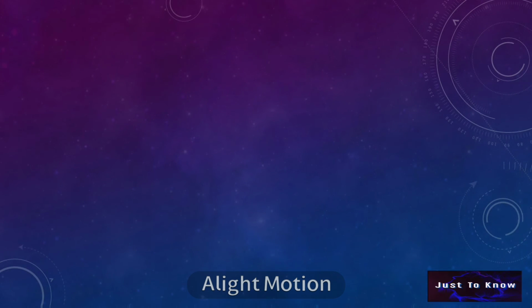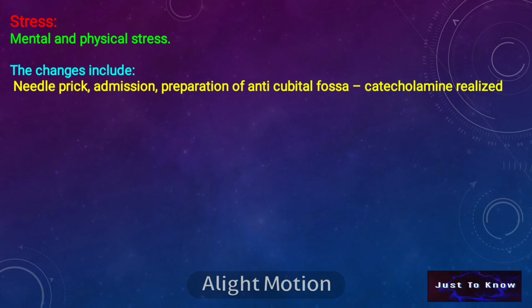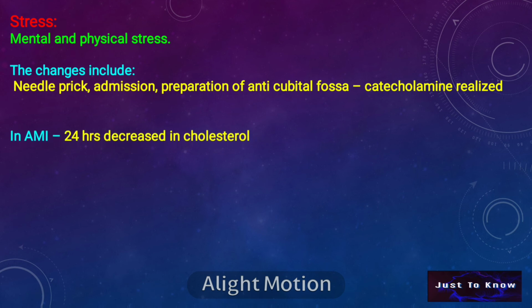The next physiological variation is due to stress. It may be either mental or physical stress. The changes include: during needle prick, or patient admission, or preparation of the patient at the antecubital fossa for blood collection, there will be an increase in the release of catecholamine level.